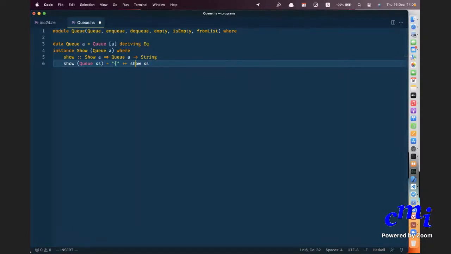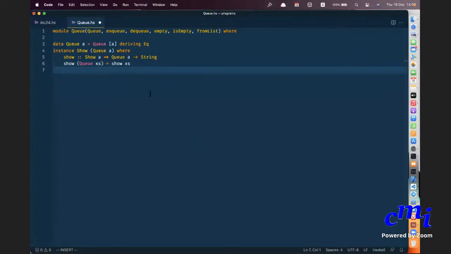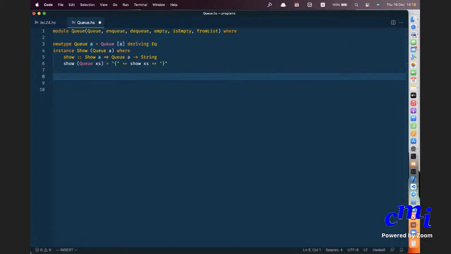Why do you do all this? I'll just say show xs. Okay. Good. Let's be mildly fancy. So then this thing need not be data, it could just be newtype, right? And then enqueue is of type